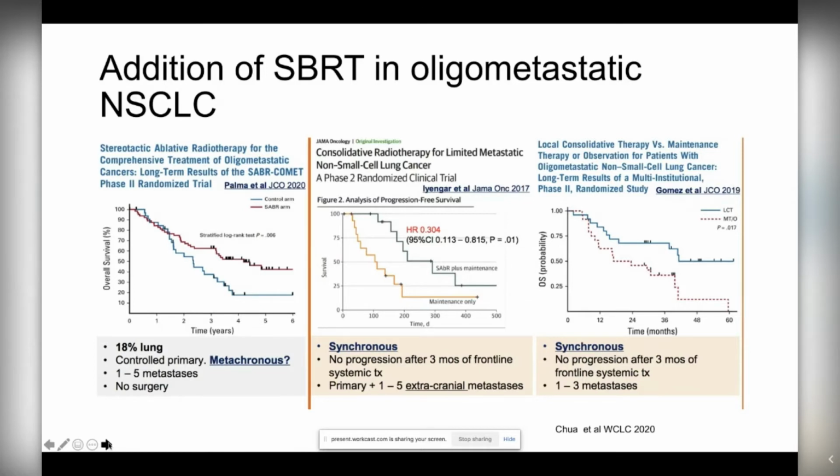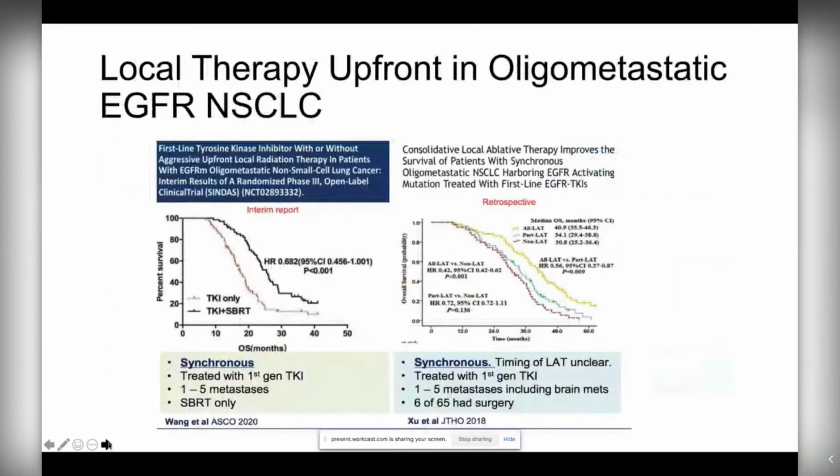As you can see here in this slide, though, the definition of Oligo-Metastatic disease is different between these studies. What about in patients with driver mutation?